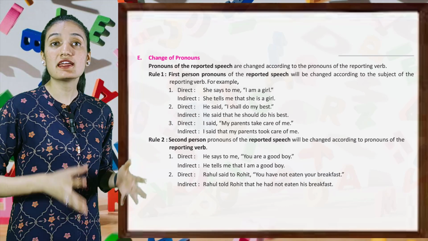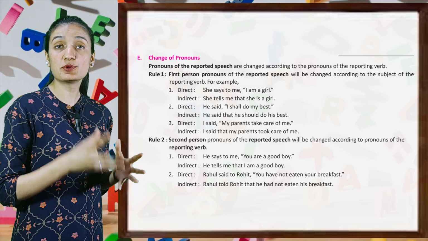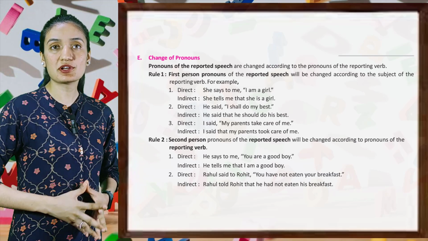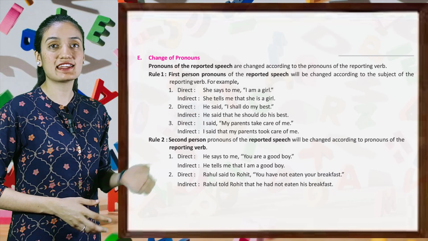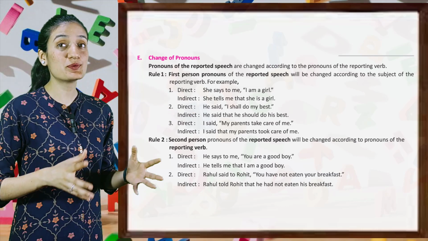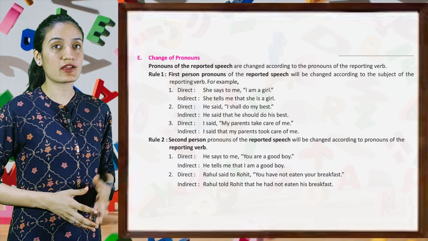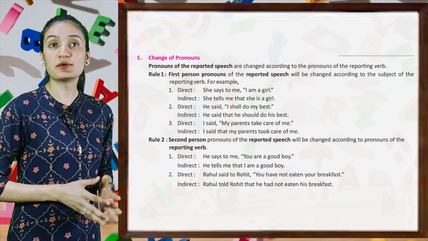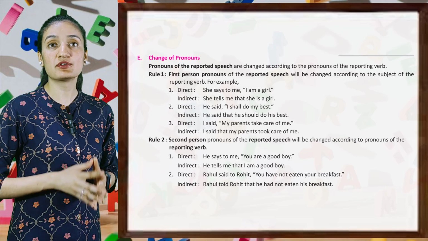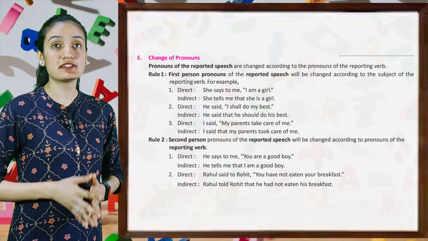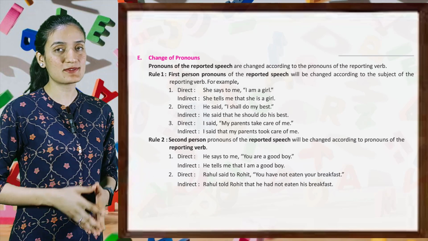Rule number 2: Second person pronouns of the reported speech will be changed according to the pronouns of the reporting verb. Let's see. Direct: He says to me, "You are a good boy." Indirect: He tells me that I am a good boy. Direct: Rahul said to Rohit, "You have not eaten your breakfast." Indirect: Rahul told Rohit that he had not eaten his breakfast.